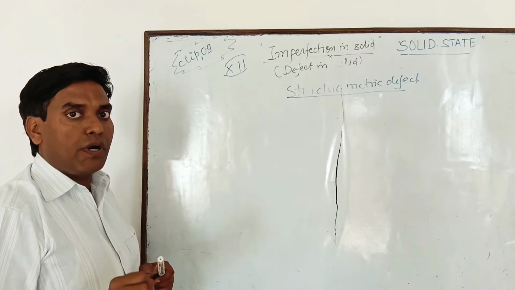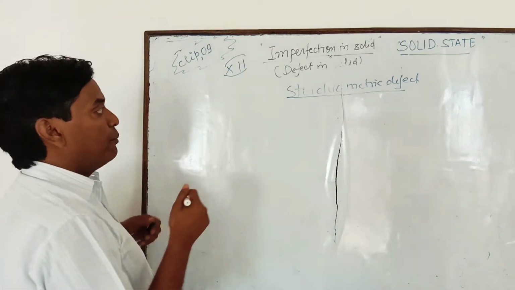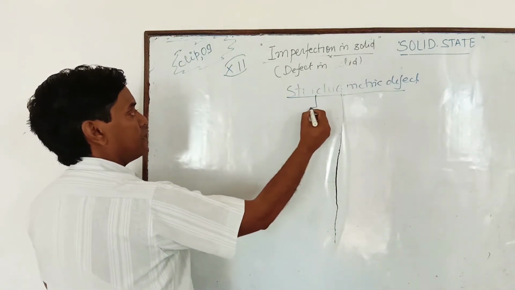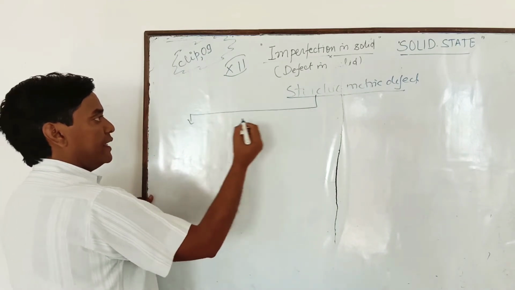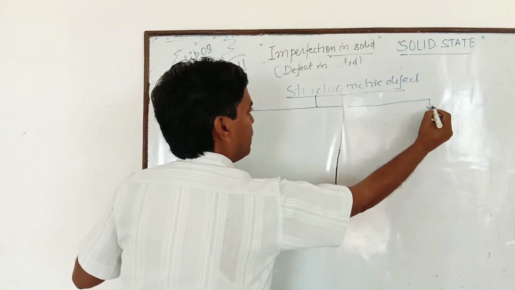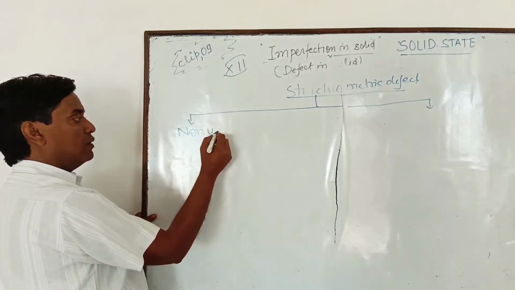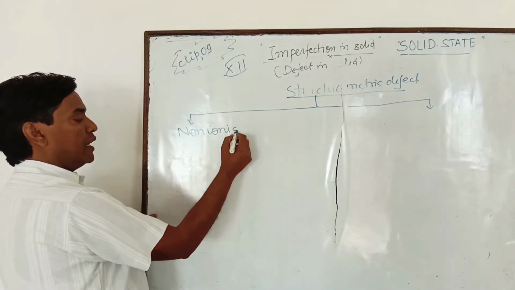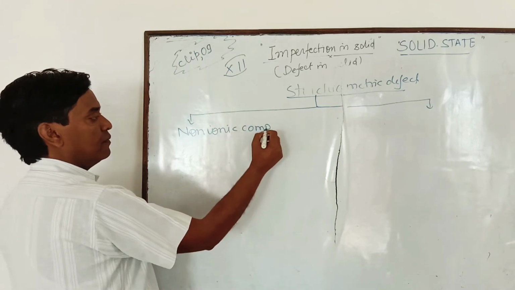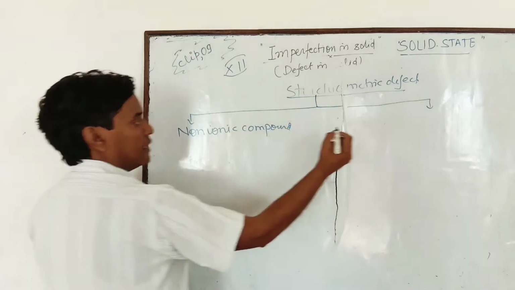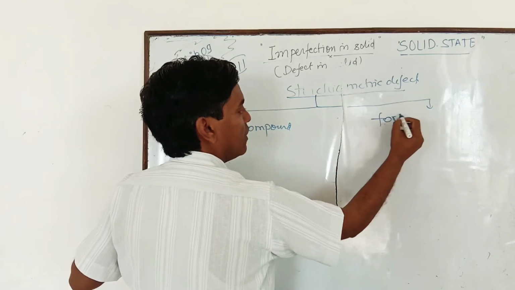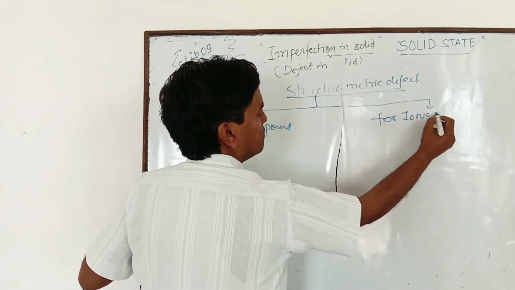But these stoichiometric defects are categorized for two types of compound. First is for non-ionic compounds, and second is for ionic compounds.